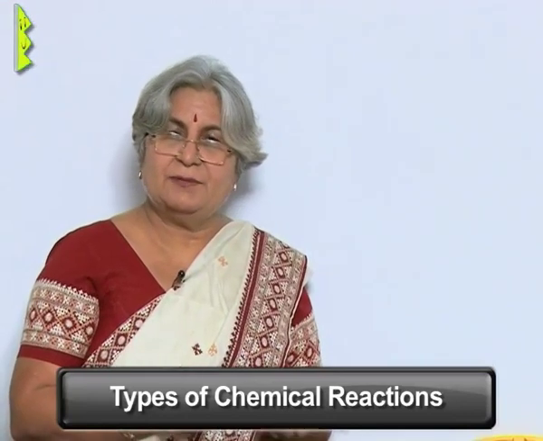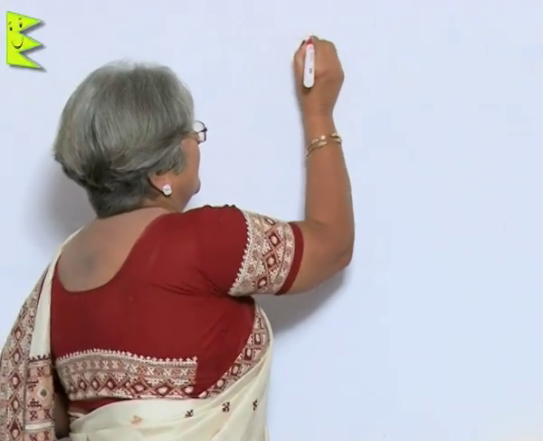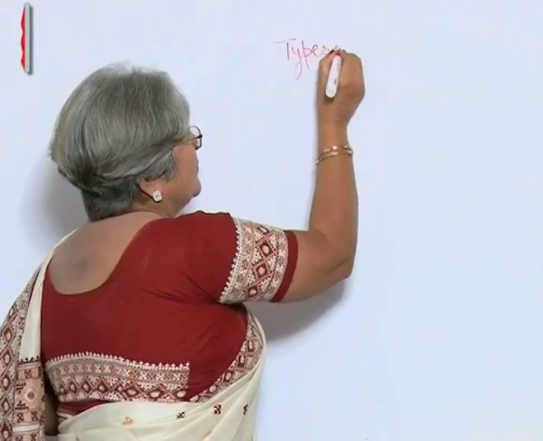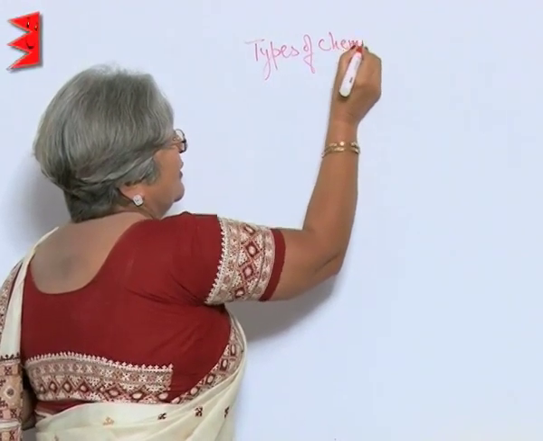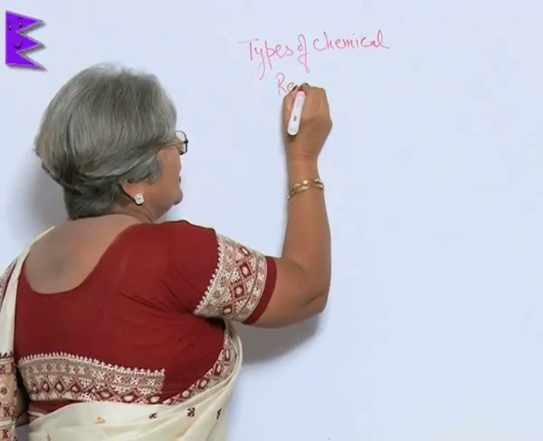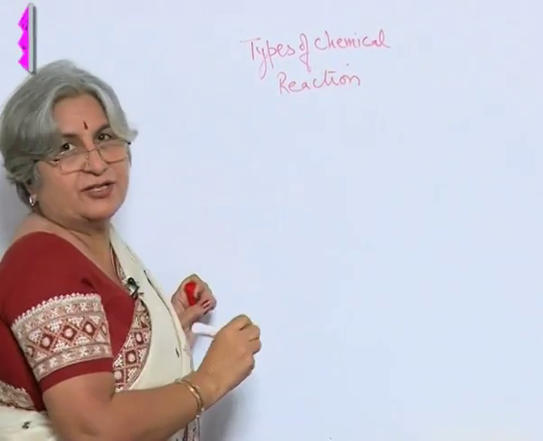Now the chemical reactions can be of many types. In some, the two elements or an element and a compound, they just add up, combine. In others, a compound may just break, decompose. In still others, there may be a change of partners or the ions, to be more precise. So what we are going to study today is the types of chemical reactions. The commonest one is the combination reactions.